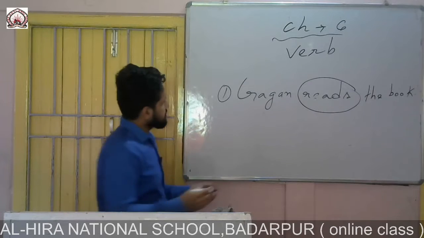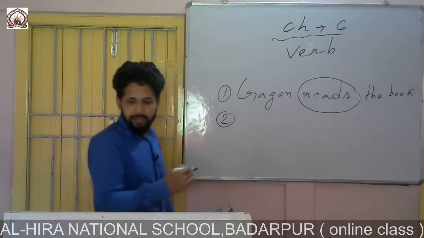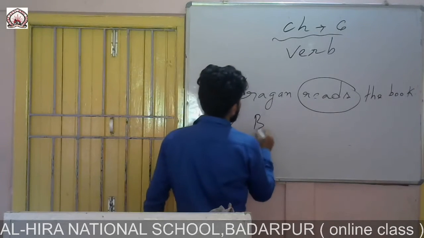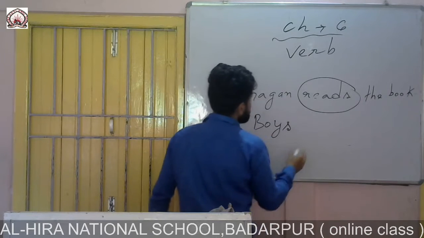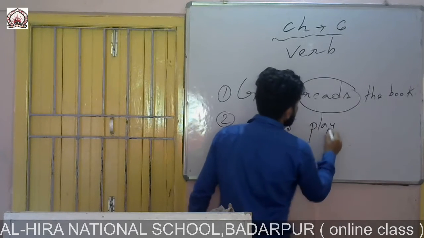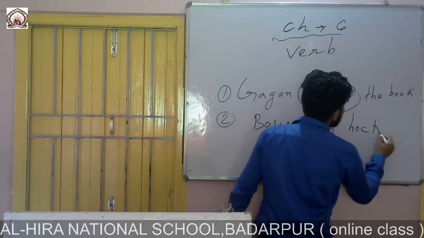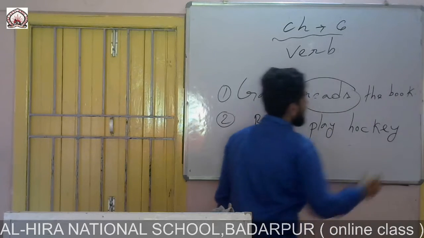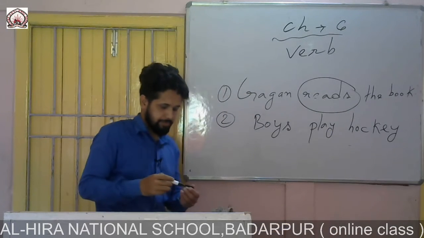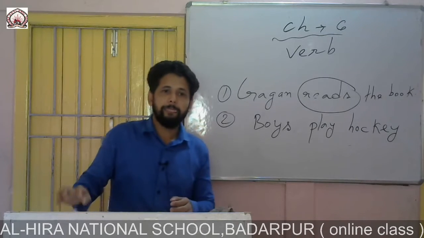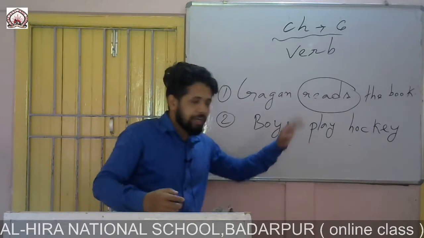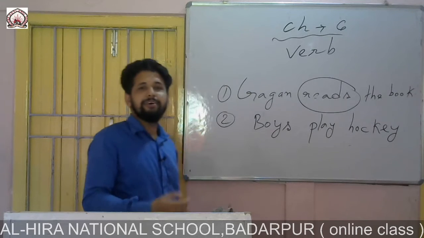Moving on to the next question, we see: boys play hockey. Here also you have to find the verb.